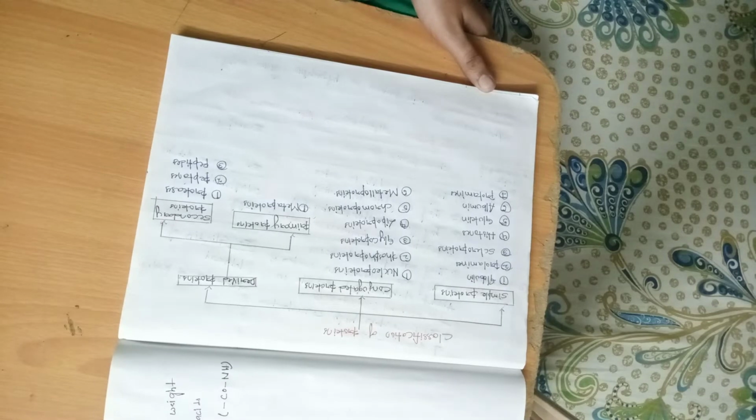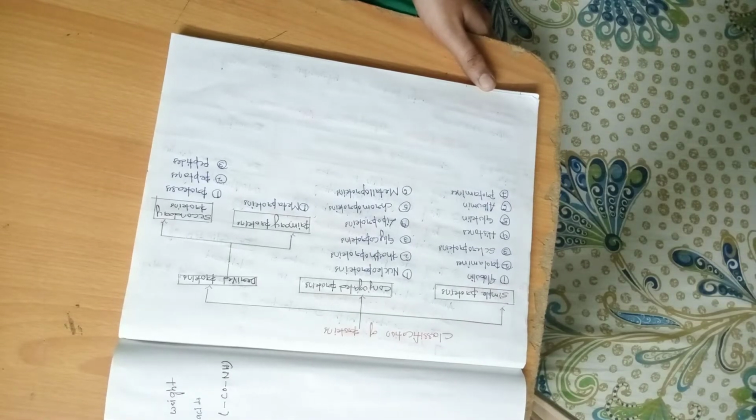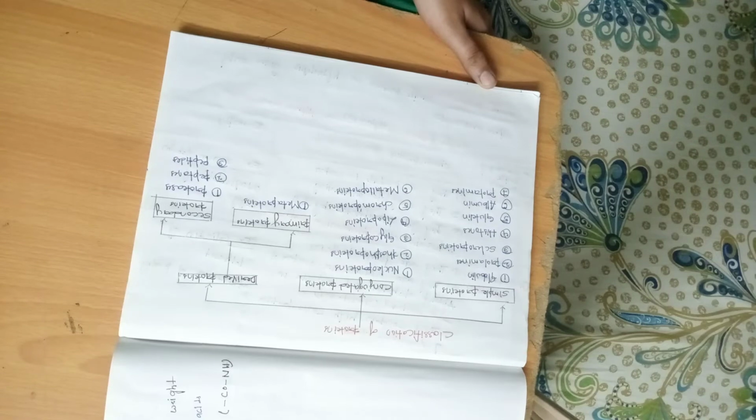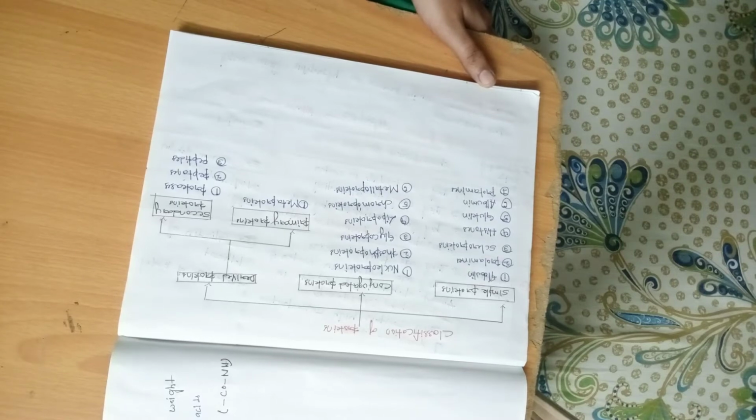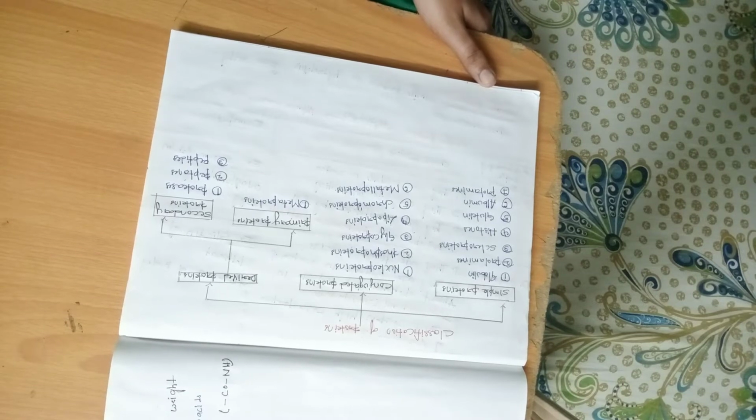And the second group of proteins are conjugated proteins, and these conjugated proteins are again subdivided into 6 types. The first subgroup of conjugated proteins is nucleoproteins, and the second subgroup is phosphoproteins. The third subgroup is glycoproteins. The fourth subgroup is lipoproteins. The fifth subgroup is chromoproteins, and the sixth subgroup is metalloproteins.